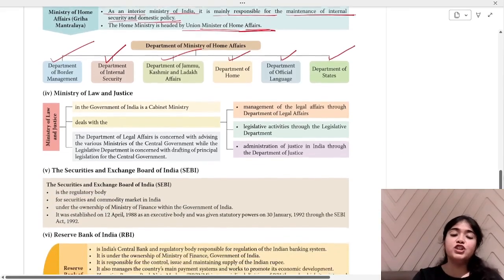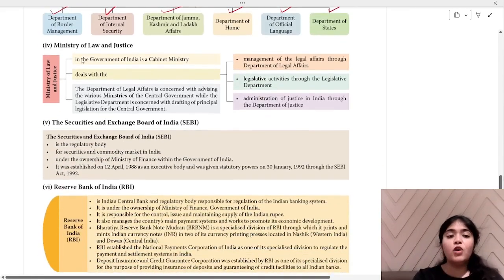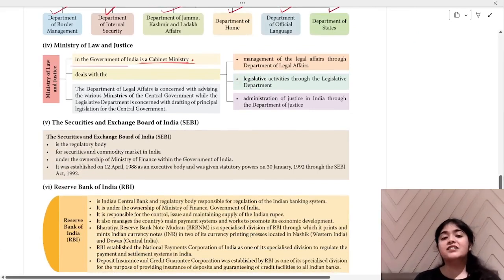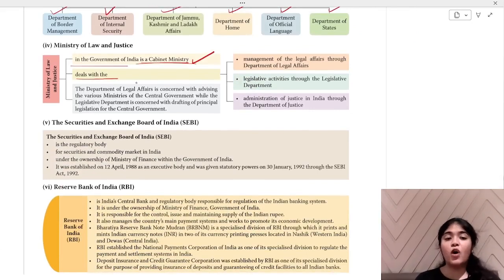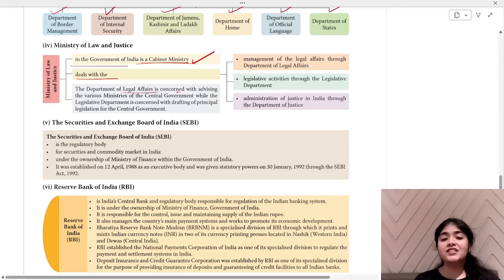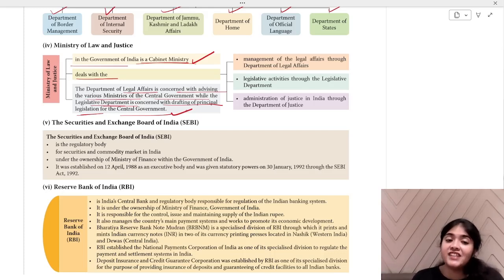Then we have Ministry of Law and Justice. Ministry of Law and Justice in the Government of India is a cabinet ministry. Deals with what? Department of Legal Affairs, concerned with advising various ministries of the central government, while the legislative department is concerned with drafting principal legislation for the central government. So your Ministry of Law and Justice majorly works in two parameters. They advise the central government about particular things, like various ministries they will be advising, and the legislative department will be drafting principal legislations for the central government.